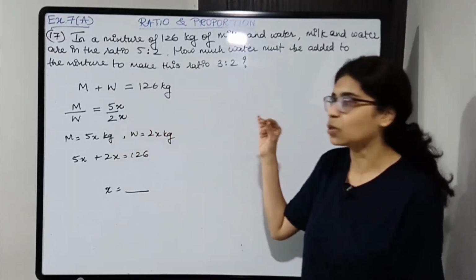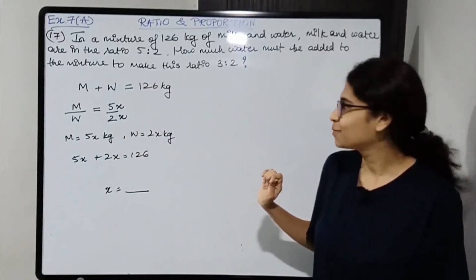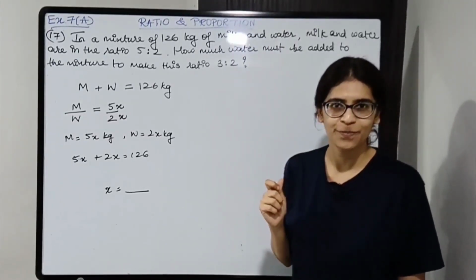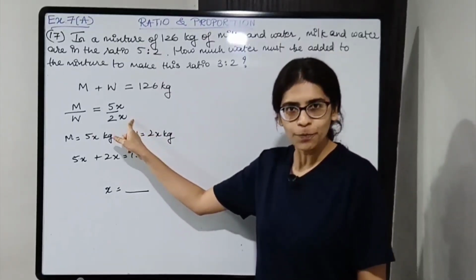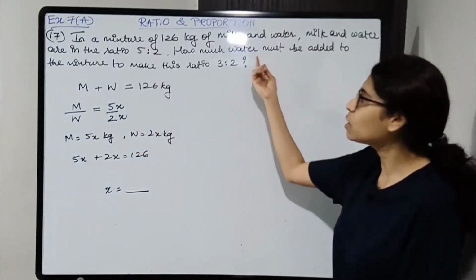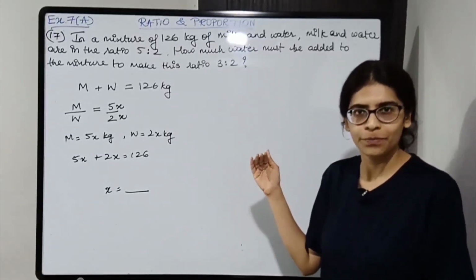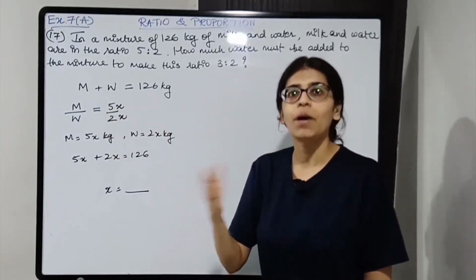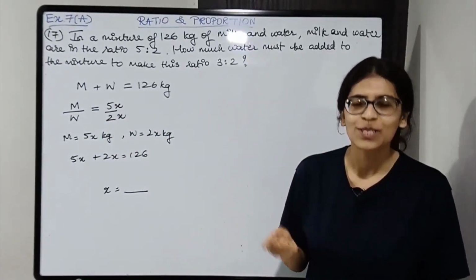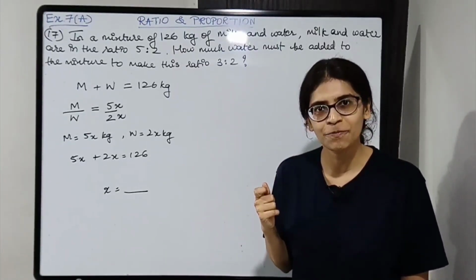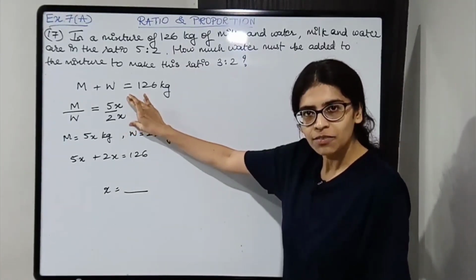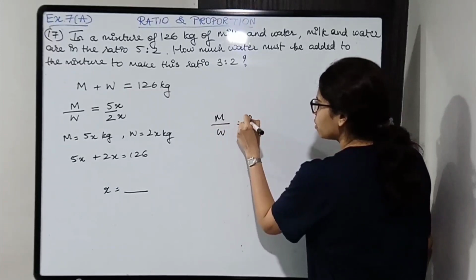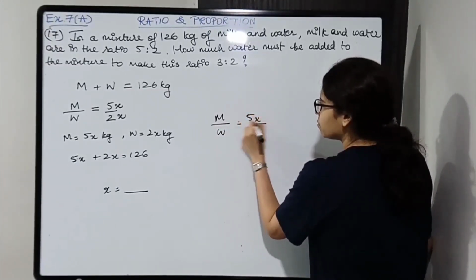Okay, now it does not end over here. How much water must be added to the mixture to make this ratio 3:2? This is the original ratio. Now we are increasing water, we are adding more water. So what is increasing? Milk is remaining as it is, water is increasing. By how much? We don't know, we need to find. So let's say y kg of water is added. Okay, so in the original we are increasing the quantity of water. So milk is to water is 5x is to 2x, right?